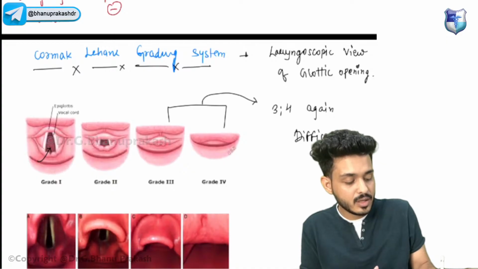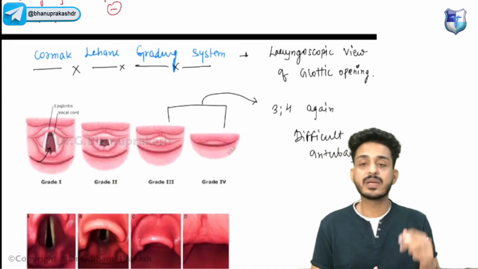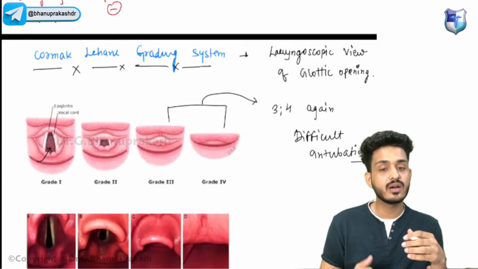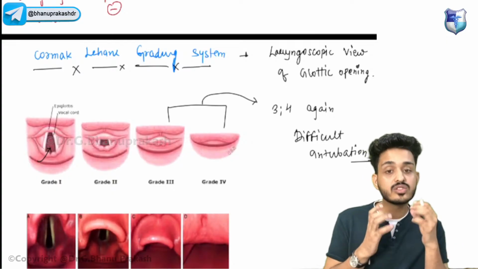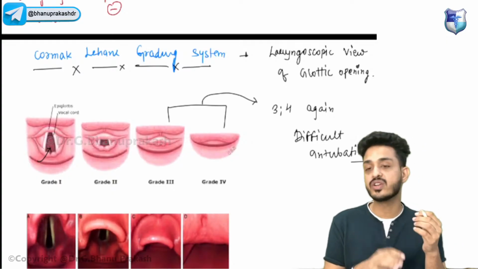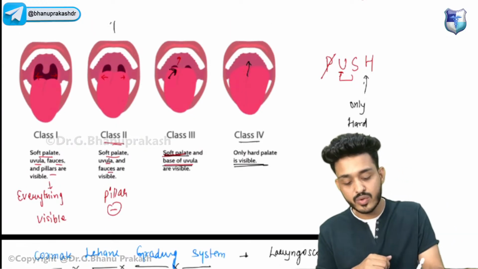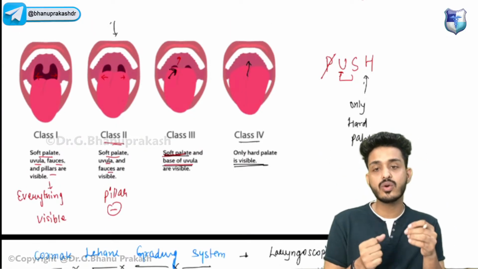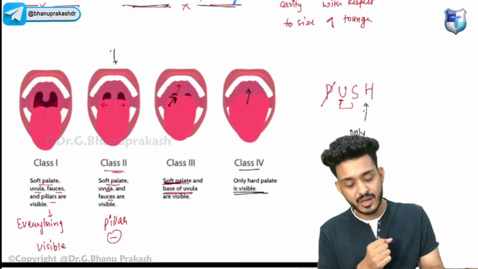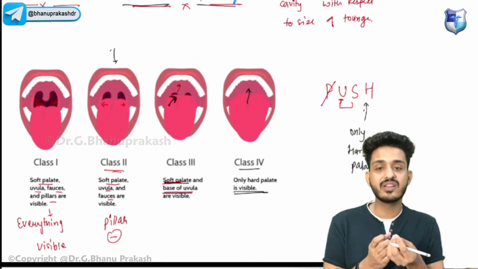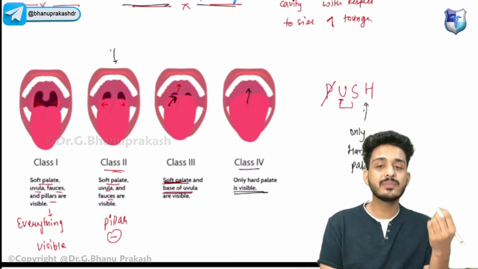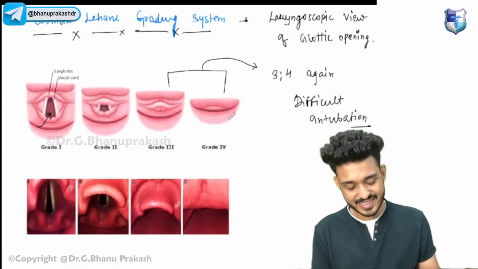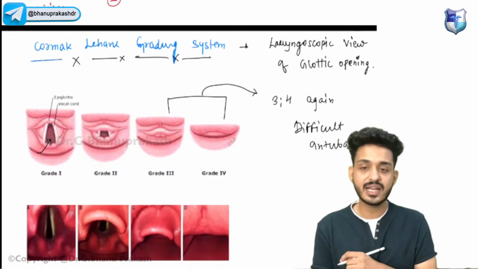That means when the patient is coming for the pre-anesthetic checkup, we are assessing the patient. We are also assessing the size of the tongue of the patient, because during surgery we need to intubate the patient. So how will we intubate the patient if we don't know whether the patient may have a difficult intubation? So we will be checking for that in the starting itself. That is why we are doing these things. That is known as the pre-anesthetic checkup.